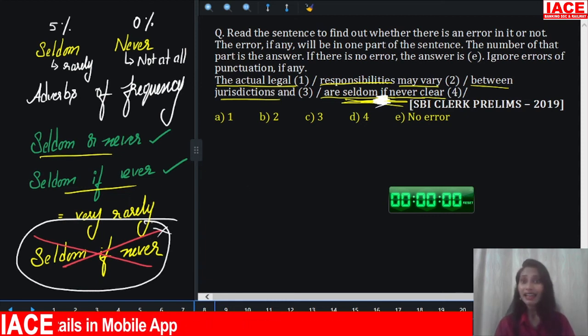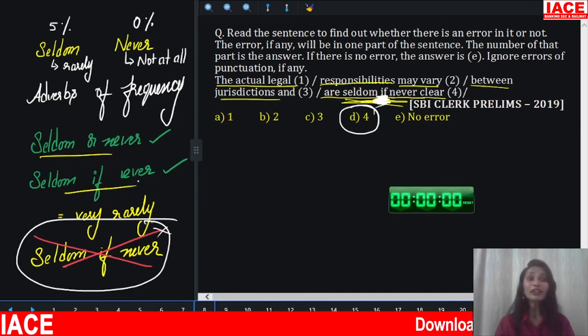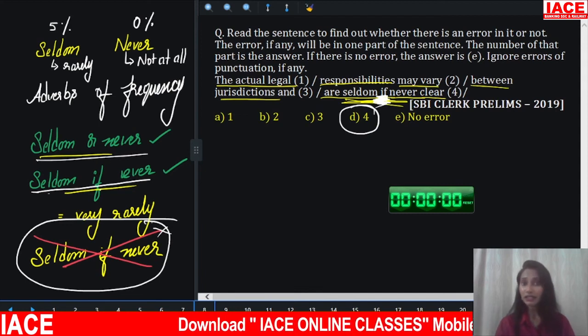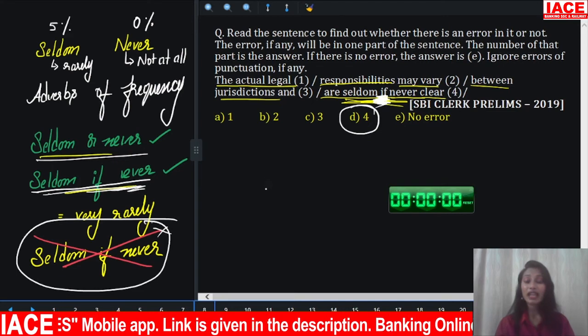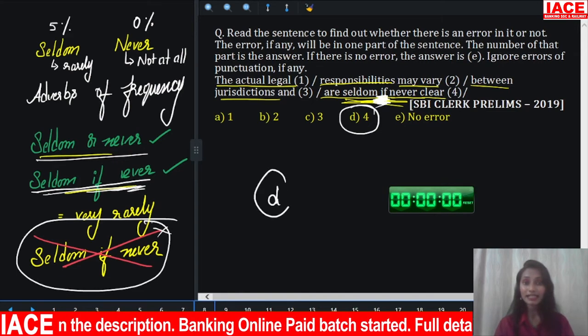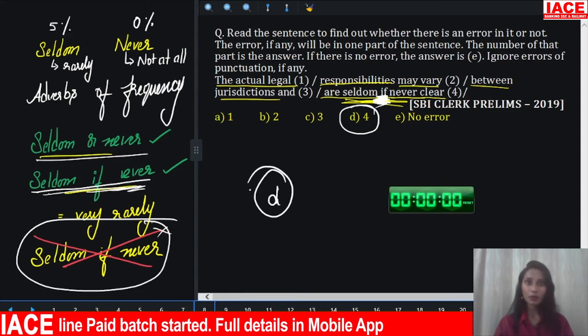So the error is with the fourth part. So what should it be? Seldom if ever. You can use seldom or never, but here the correct usage is seldom if ever. So the error is with the fourth part, hence your answer is option D. I hope it is clear.